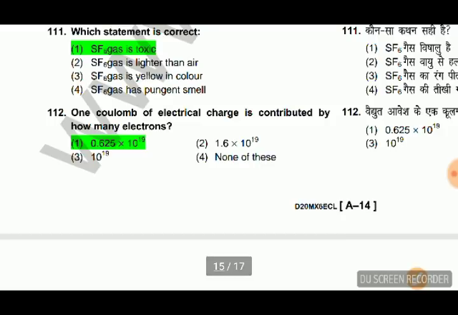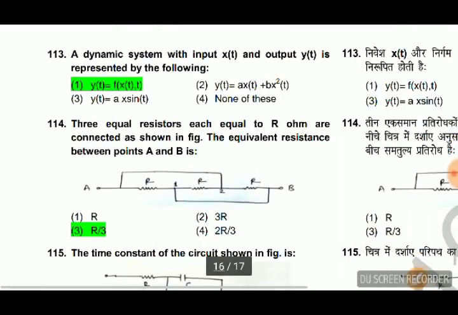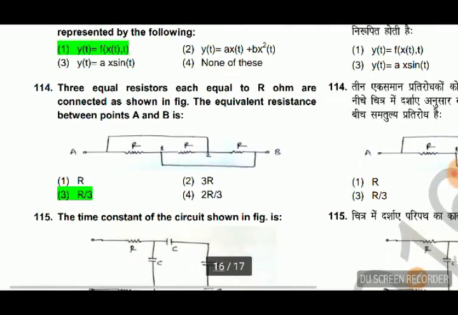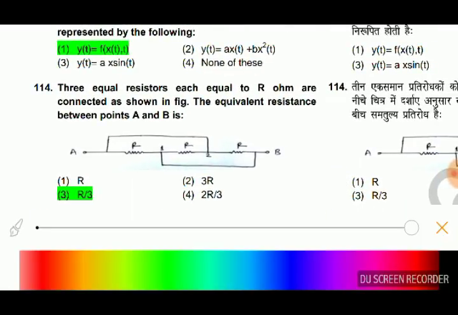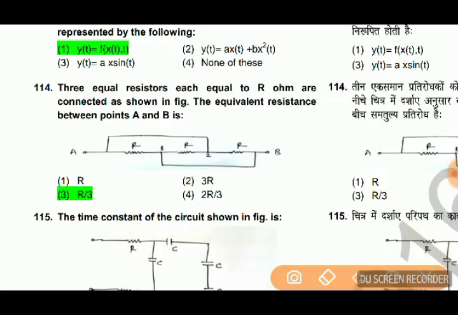1 coulomb of electrical charge is contributed by how many electrons? It is 0.625 times 10 to the power 19. A dynamic system with input x(t) and output y(t) is represented by the following: y(t) equal to f(x(t), t). Three equal resistors each equal to R ohm are connected as shown in figure. The equivalent resistance, this is A,